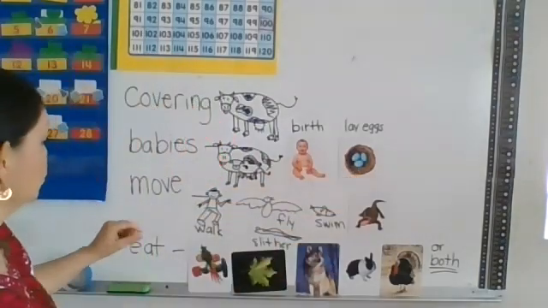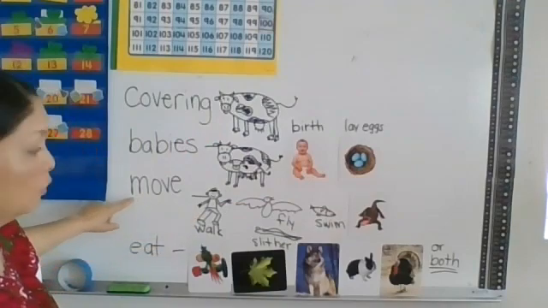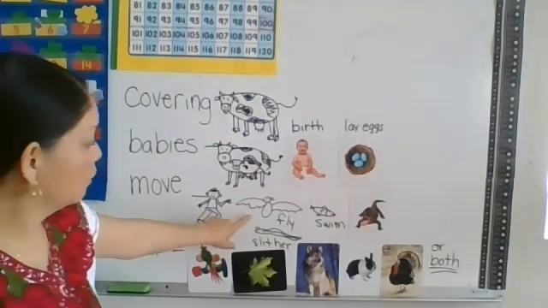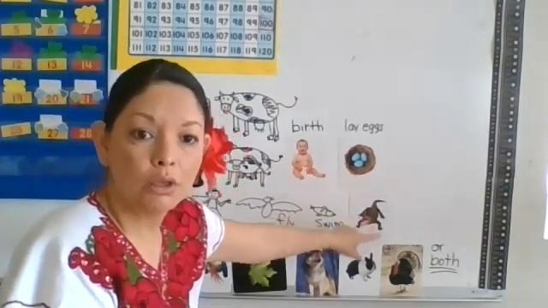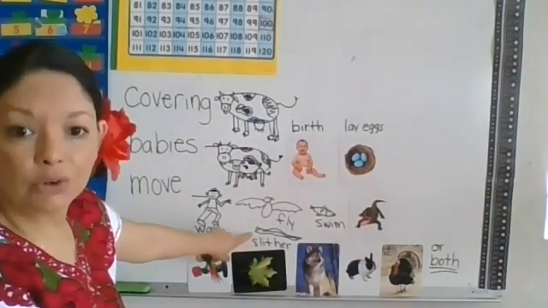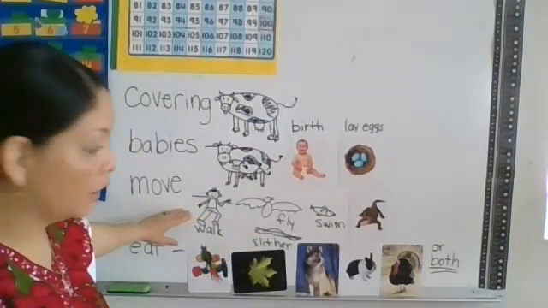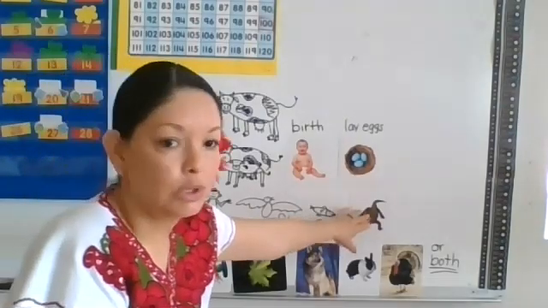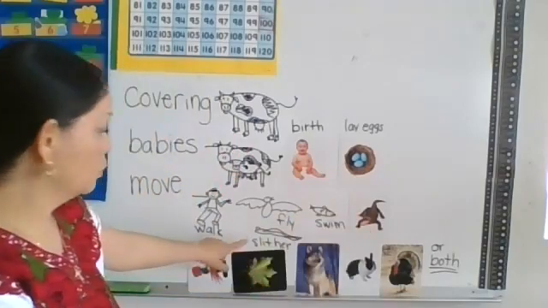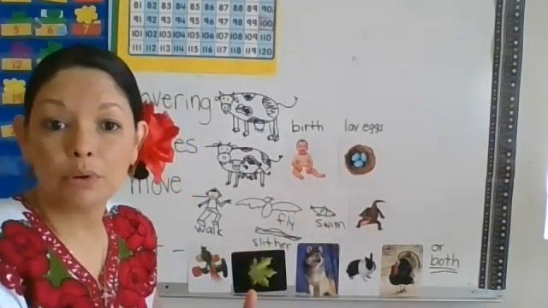Then I also want you to think about, how do they move? Do they walk? Do they fly? Do they swim? Do they crawl or slither? I'll say it again. Do they walk or run? Do they fly? Do they swim? Do they crawl? Or do they slither? Some of them do other things. They might jump or hop.